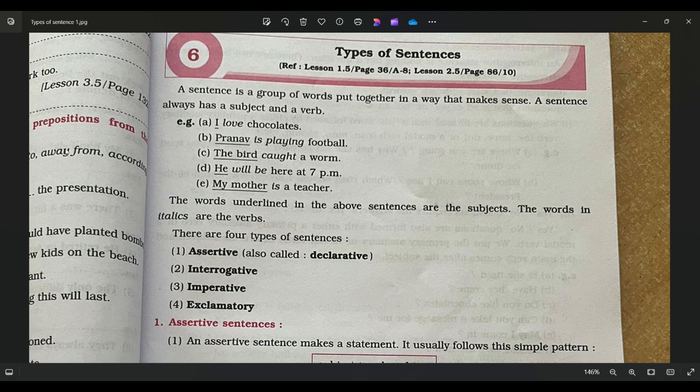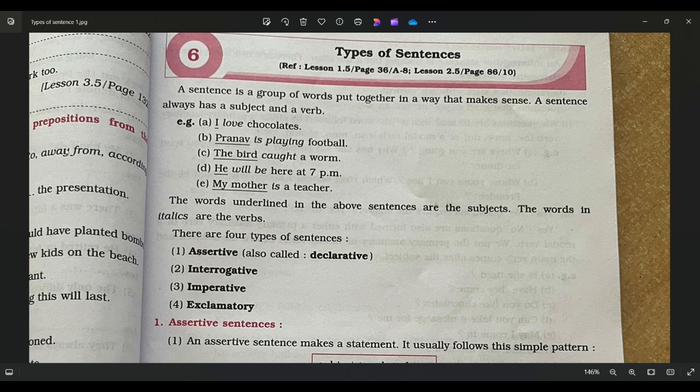Some sentences are given: I love chocolates, Pranav is playing football, the bird caught a worm, he will be here at 7 p.m., my mother is a teacher. These are the types of sentences. Now the words underlined in the above sentences are subjects, and the ones in italics are the verbs. So you can see is, playing, caught, will be, is, these are the verbs, and together subject and verb make a complete sentence.